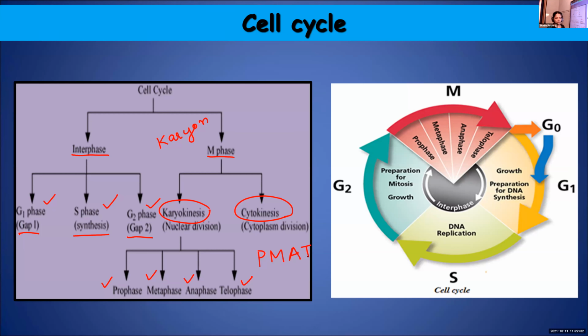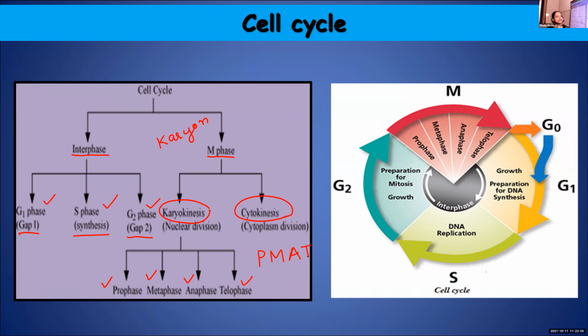Once one M division is completed, it is followed by interphase, then the next M phase starts. Interphase can be further subdivided into three phases: G1 phase, S phase, G2 phase. M phase is subdivided into karyokinesis and cytokinesis.